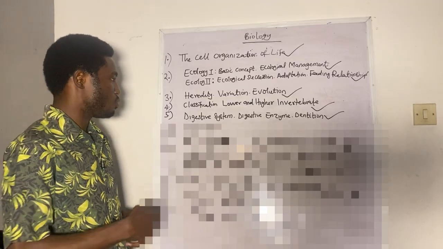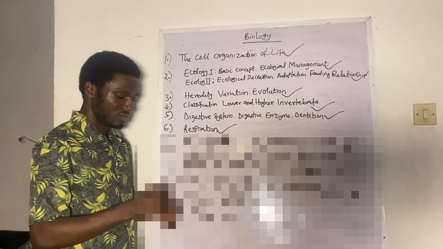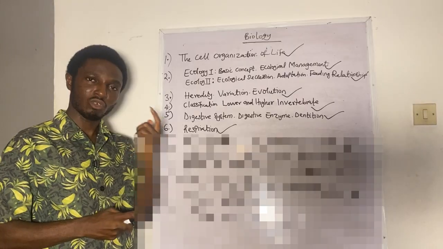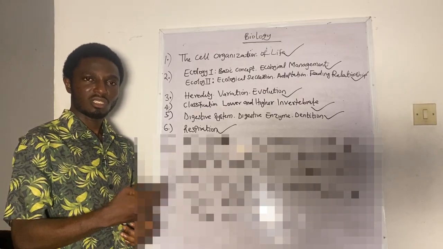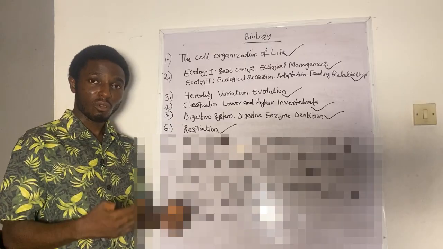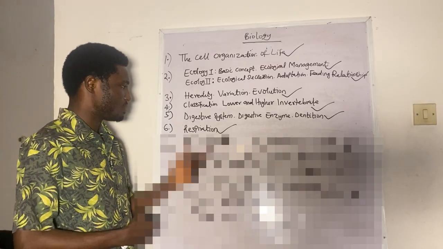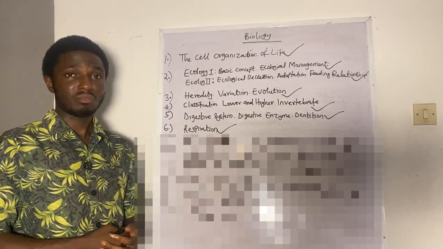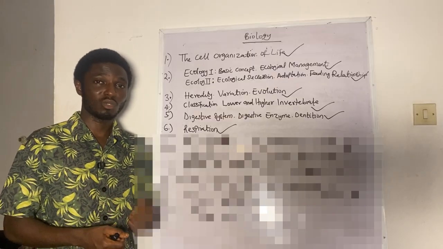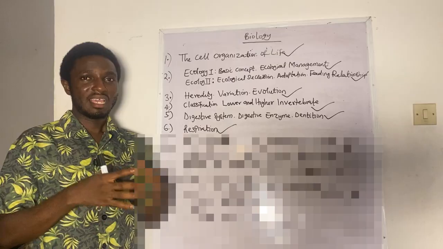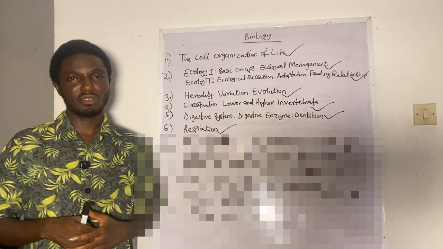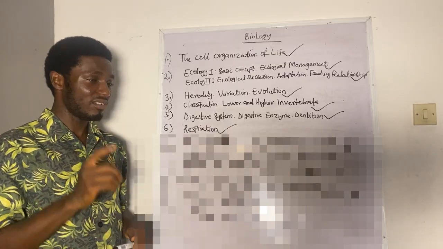We'll look at the next one. We'll look at respiration. You open your textbook, you read on respiration. What is respiration all about? What does it entail? What does it involve? All you need to know about respiration, you need to look at that, because Jamb repeats this question every year. You cannot write Jamb exam without seeing questions on respiration. It is very important and very vital.